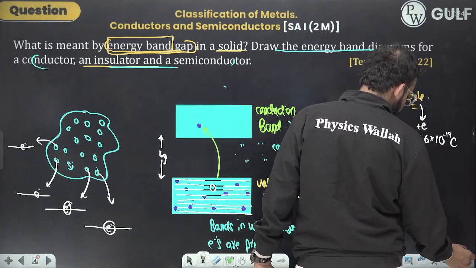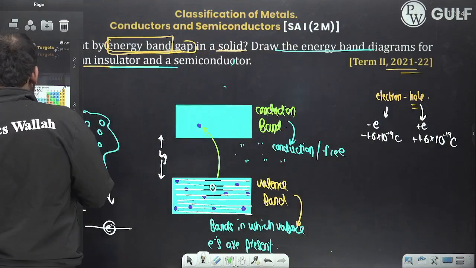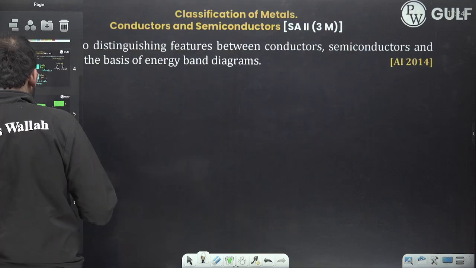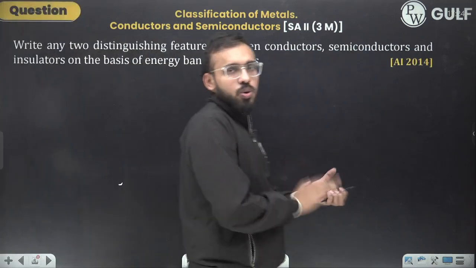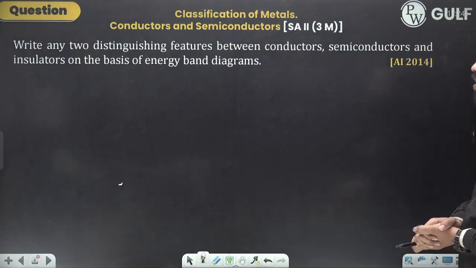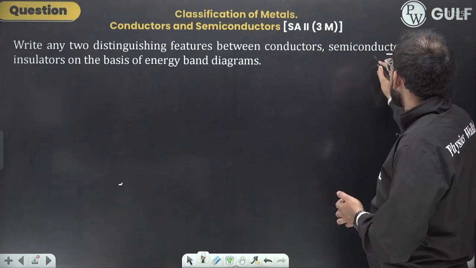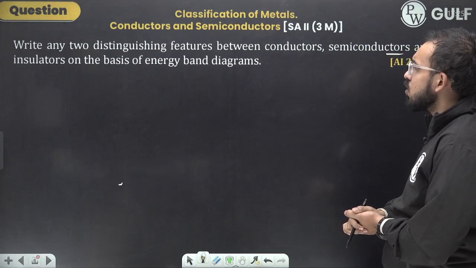Now moving ahead to the next topic. From here we would be going quite fast. Try this question out, pause the video and try this question out. Write any two distinguishing features between conductors, semiconductors and insulators based on energy band gap theory.